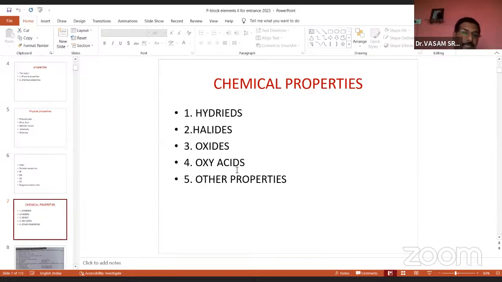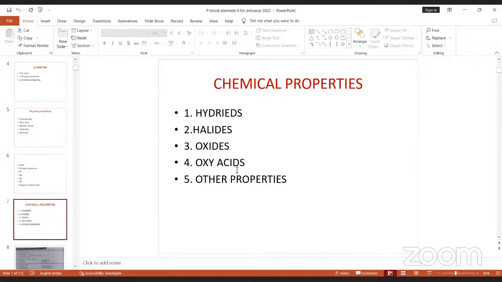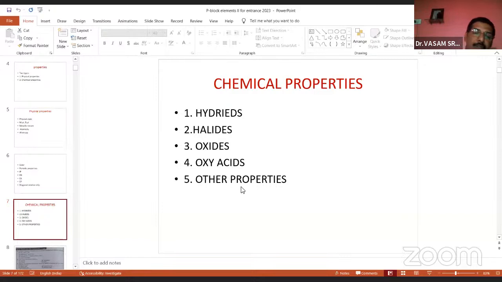Oxyacids means oxides of any group, like 3A, 4A, 5A, 6A or 7A, when they react with water or dissolve in water, produce acids. Those acids are called oxyacids. The best example: take boron. Boron reacts with oxygen and gives B2O3. Boron trioxide is an oxide of boron.